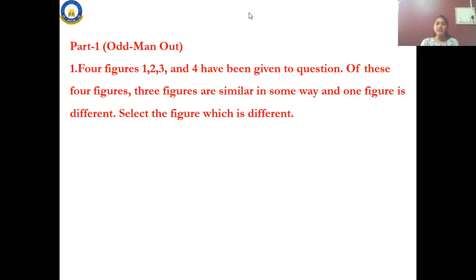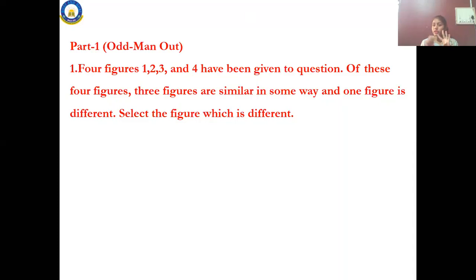Okay, it's okay, Samad. Let me explain what this odd man out is. You will be given four figures, 1, 2, 3, 4. You have to take out the three figures that are similar.